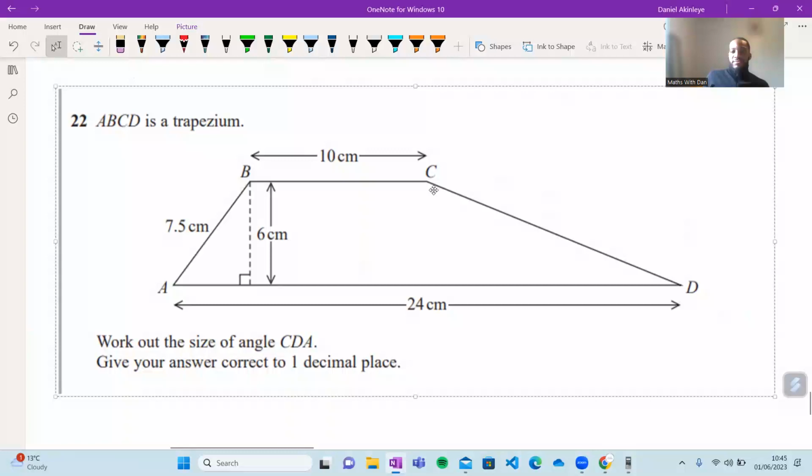So we've got a trapezium here, and apparently we need to work out the size of angle CDA. They've given us a lot of stuff here. They've given us some distances, right? We need to work out the size of angle CDA.